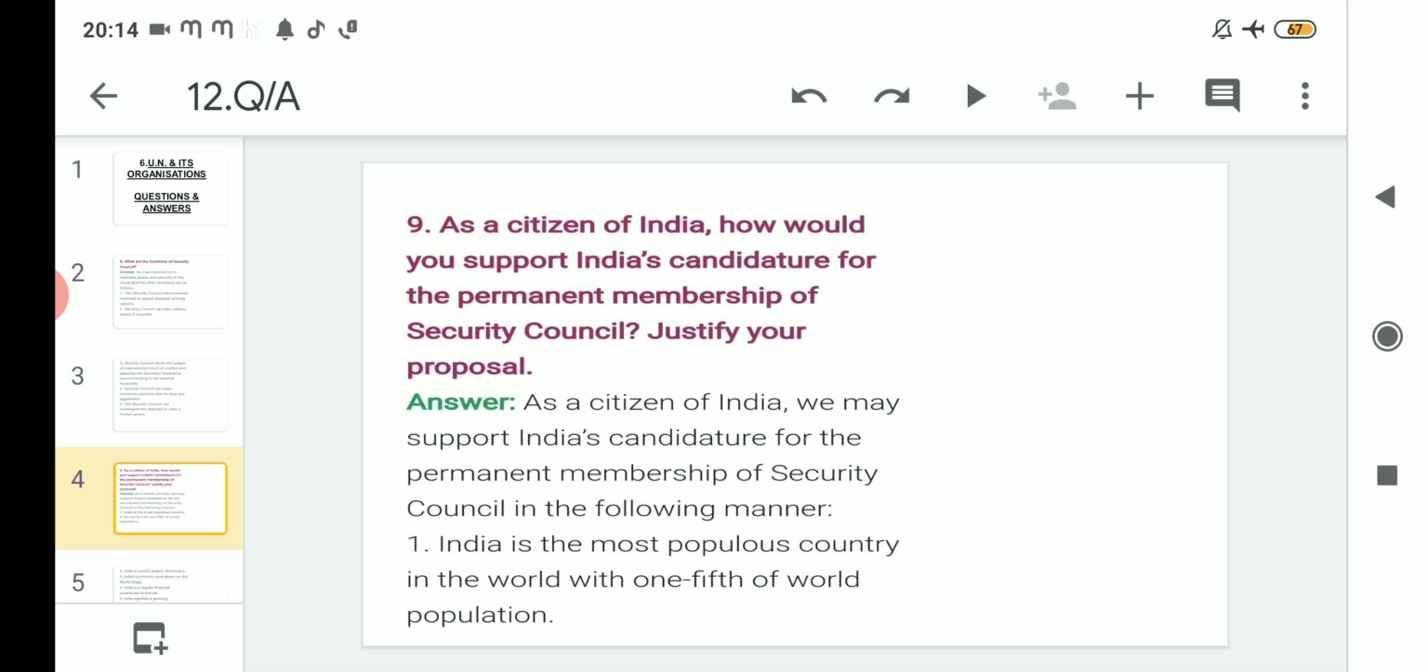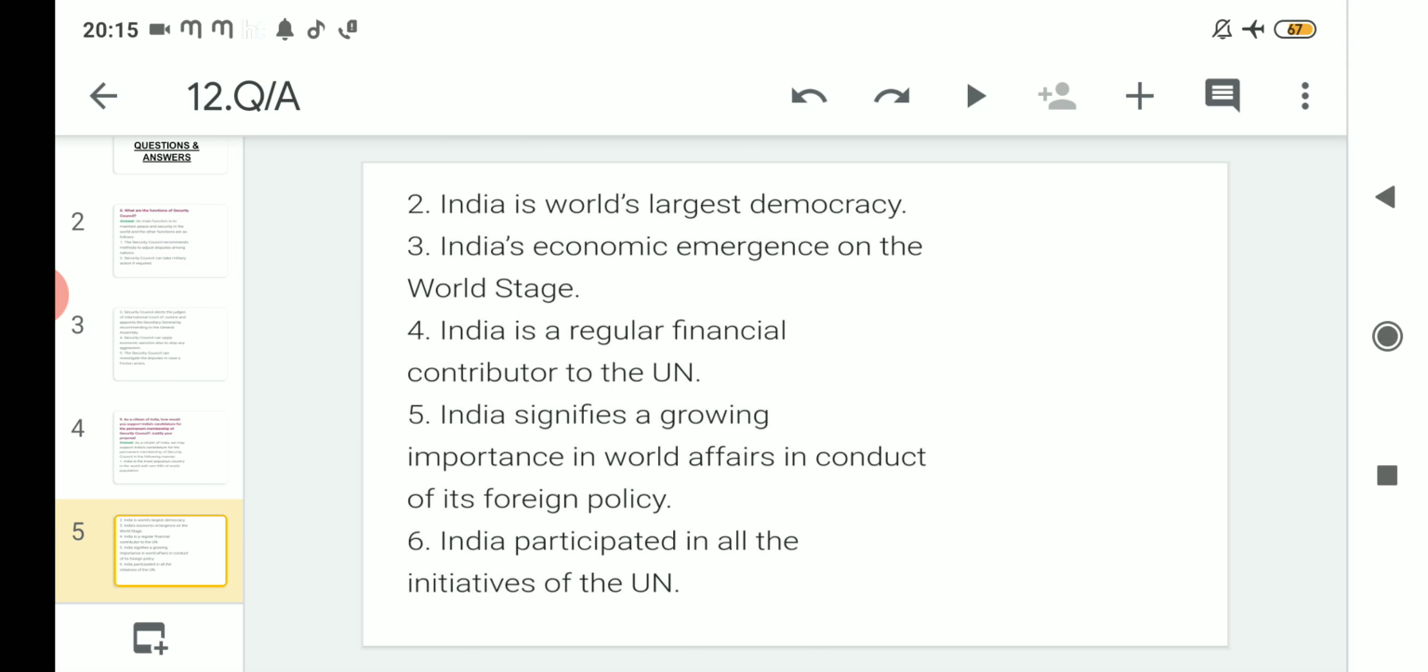As a citizen of India, we may support India's candidature for the permanent membership of the Security Council in the following manner. Number one, India is the most populous country in the world, with one-fifth of the world population. India is very much eligible, because according to the UN, a country wanting to become a permanent member should be large in terms of population, and India is fulfilling that. Second, India is the world's largest democracy.